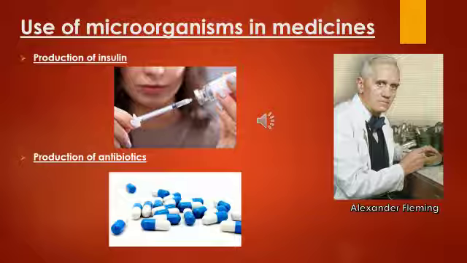There are a few antibiotics named amoxicillin, tetracycline, erythromycin. These are some antibiotics commonly used, and these are obtained from fungi to destroy disease-causing microbes. These antibiotics are also used to control bacterial diseases in plants and animals as well. And about scientists, I'll be explaining in detail in the live session.